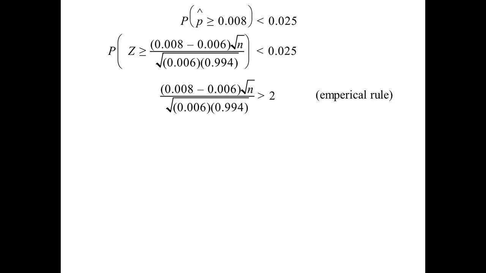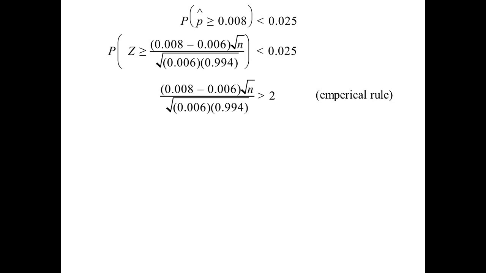Again, I haven't bothered working out the numbers. I've left them there as a multiplication, but essentially that's what we're trying to work out. When is Z greater than that, less than 0.025? Now, if you look at your empirical rule, 0.025 is quite a significant number because of 2 deviations from the mean. We're essentially saying when is that number greater than 2 deviations from the mean. Right? So it's come from that empirical rule looking at the curve.